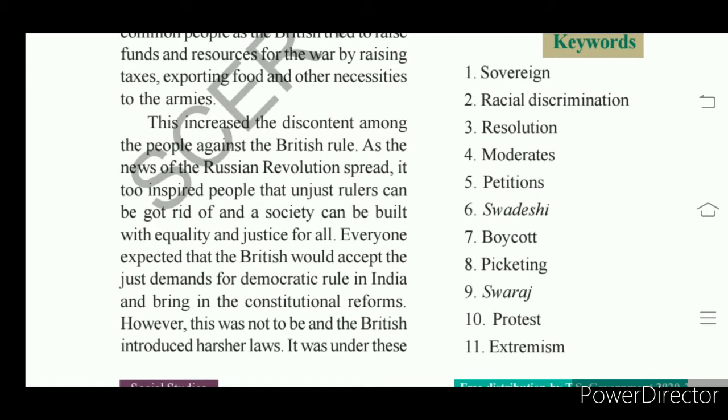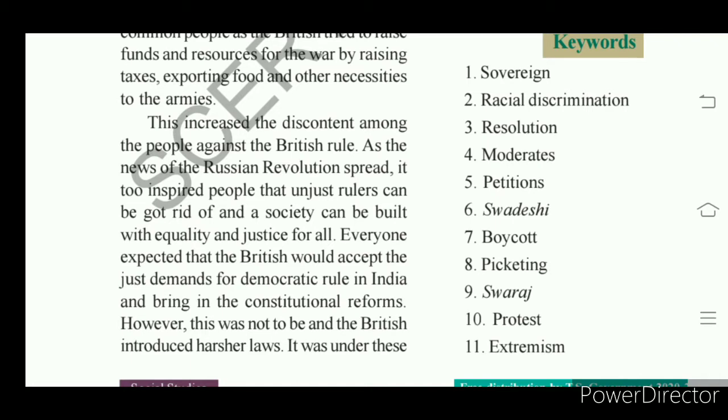It inspired the people that unjust rulers can be got rid of, and a society can be built with equality and justice for all. British rule in India was unjust rule, that means it was not a fair rule.